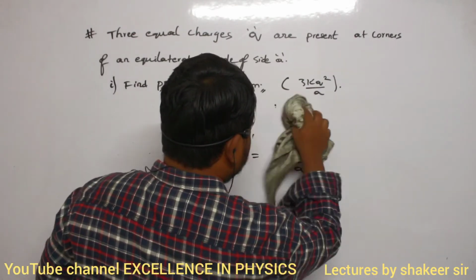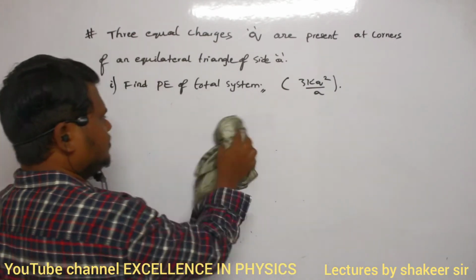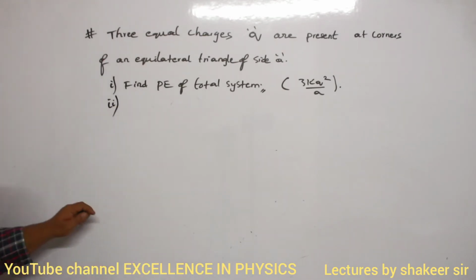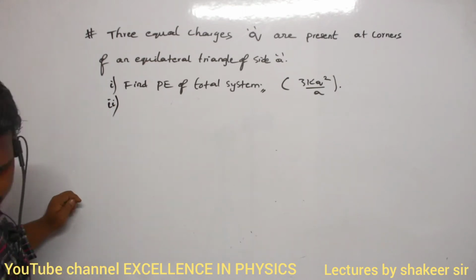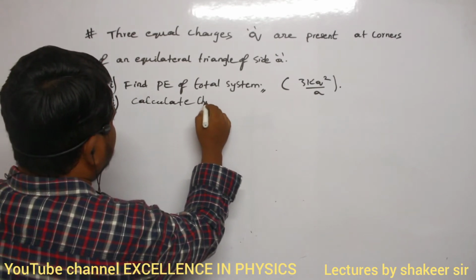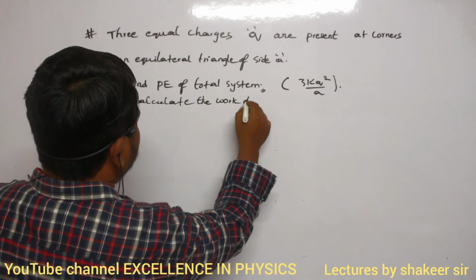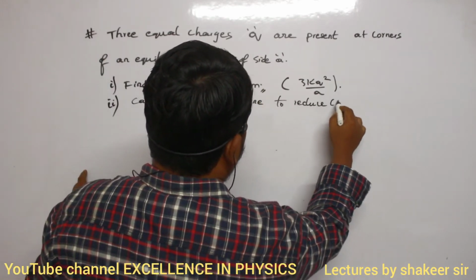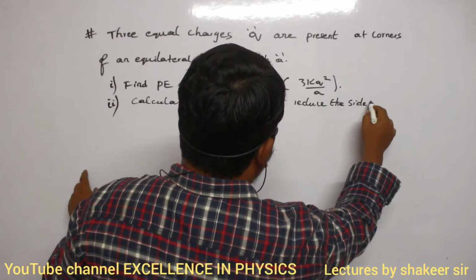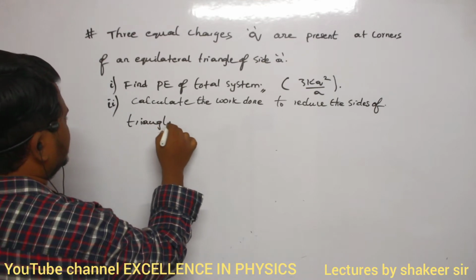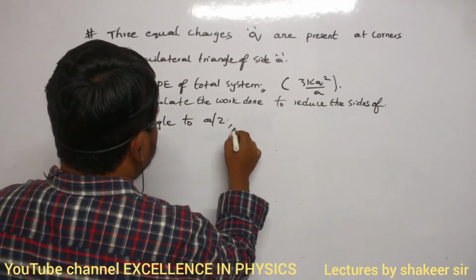The second question is: calculate the work required to decrease the sides of the triangle to A by 2. Calculate the work done to reduce the sides of the triangle to A by 2. This is the question.